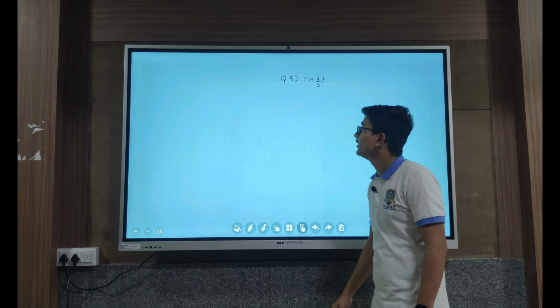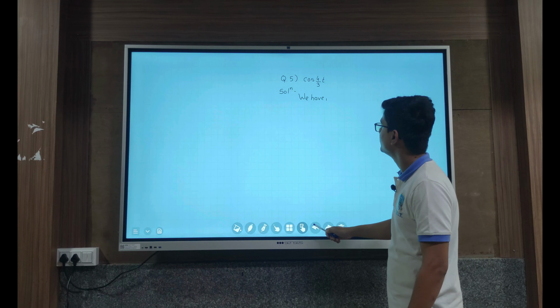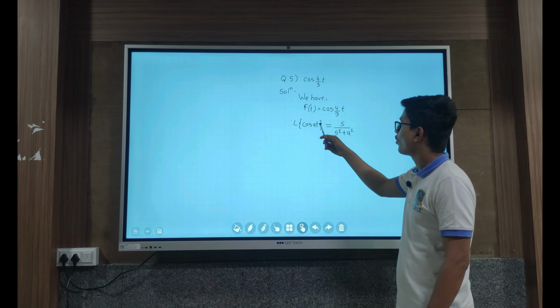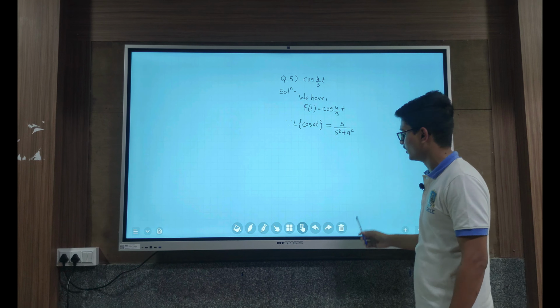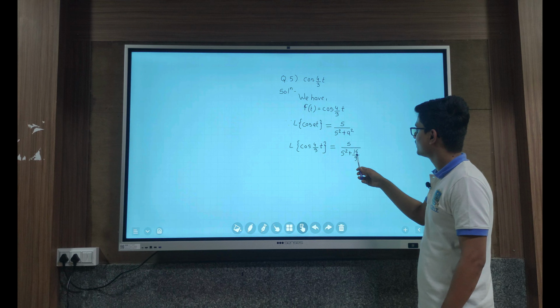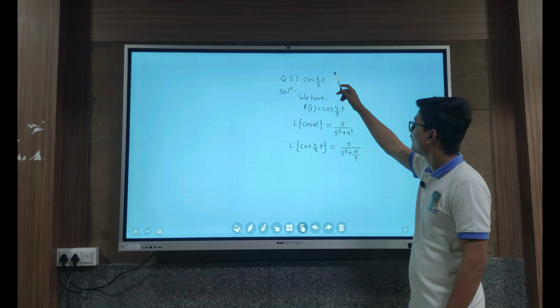So let's see the fifth problem, which is cos 4/3 t. We can write f(t) = cos(4/3 t). We have the Laplace formula for it: Laplace of cos at is equal to s over s squared plus a squared. So the Laplace of cos(4/3 t) is equal to s upon s squared plus 16/9, where 16/9 is the square of 4/3.